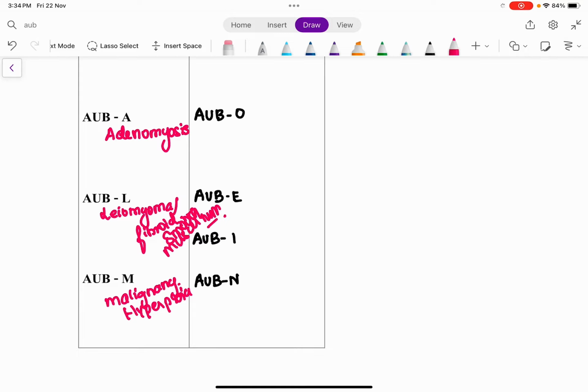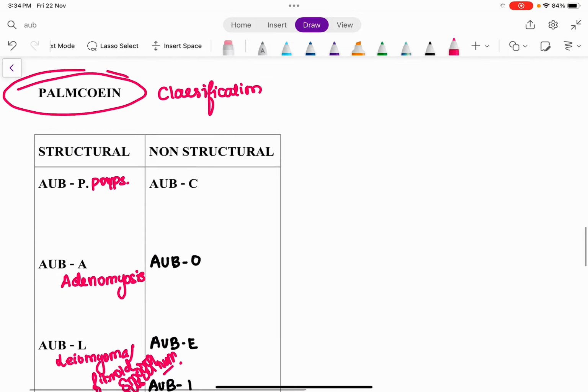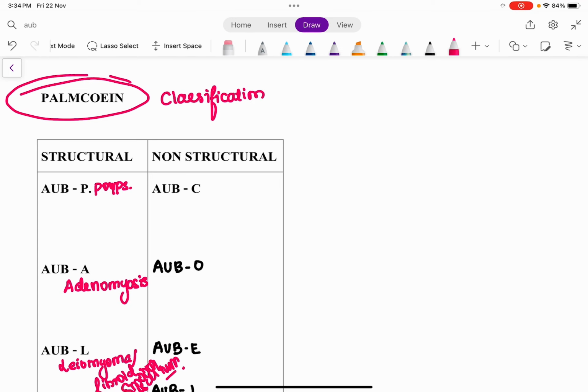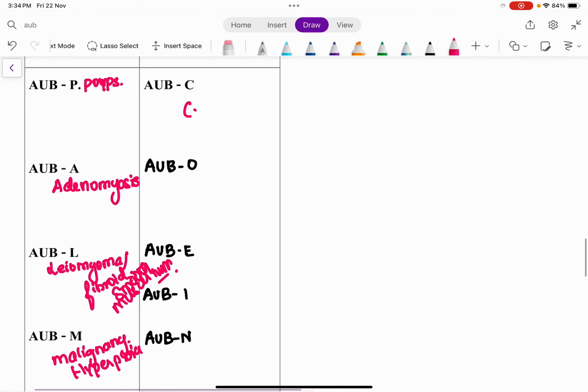So this is all about the PALM. So now we are going into the COEIN classification. COEIN stands for the non-structural causes. So what are the non-structural causes that we know? C stands for coagulopathy.